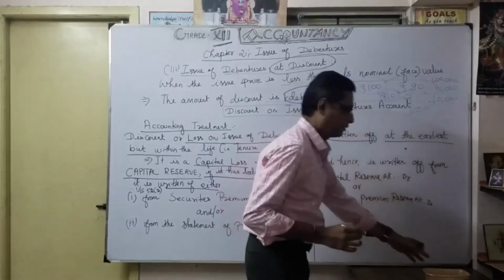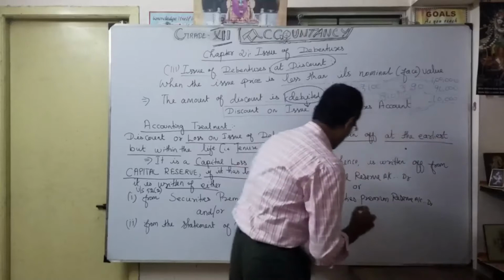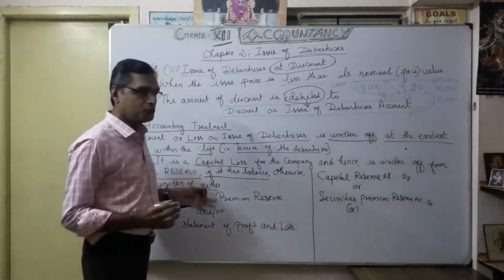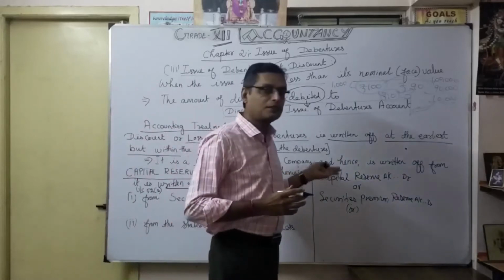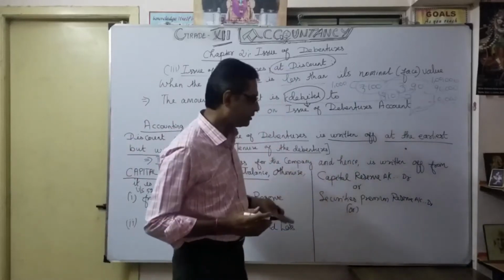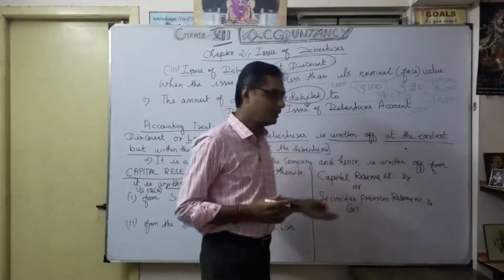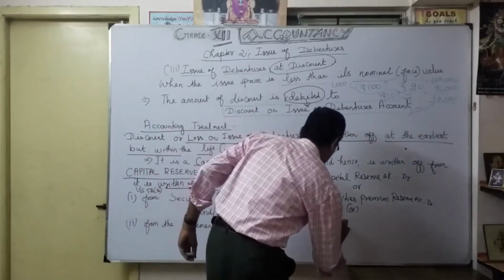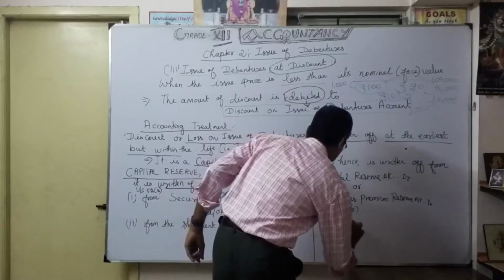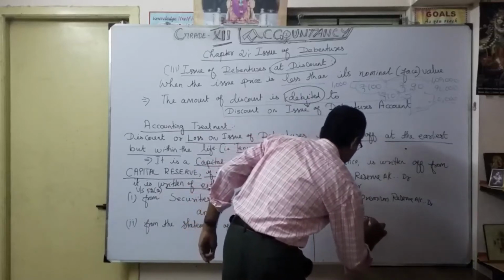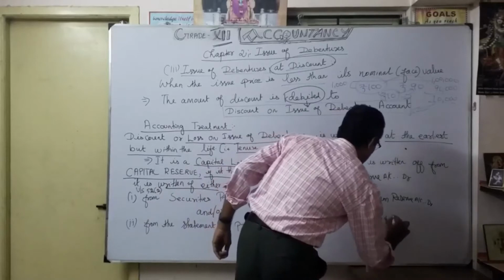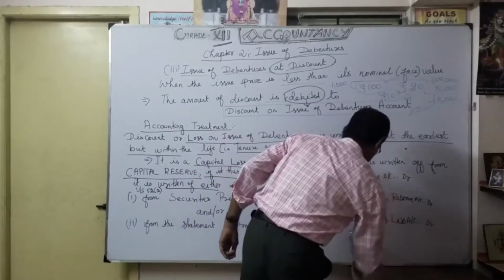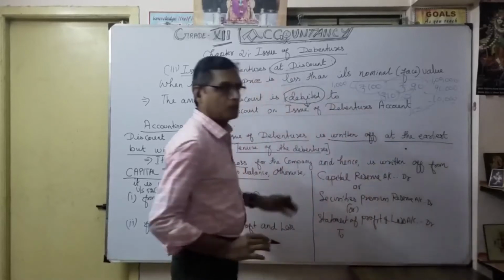Or suppose you can still compensate with the help of capital reserve, securities premium reserve, or again the statement of profit and loss account, which is credited.